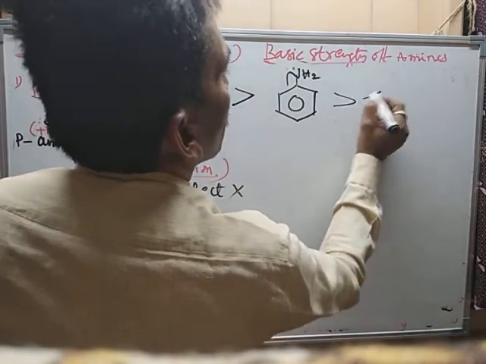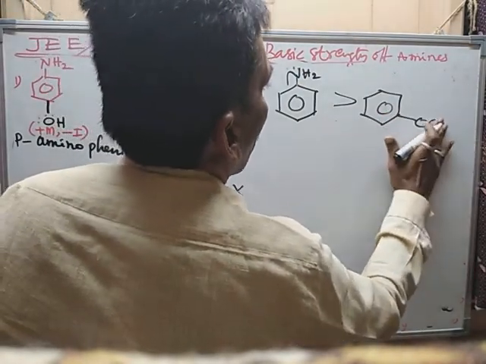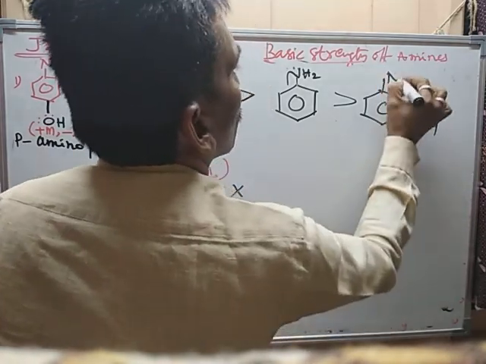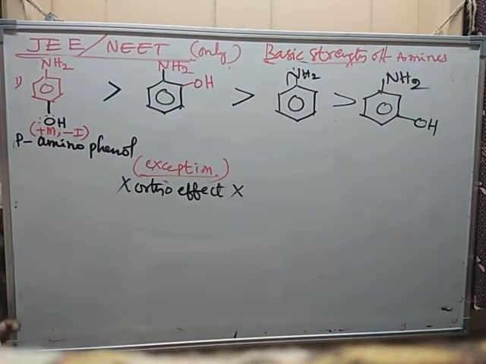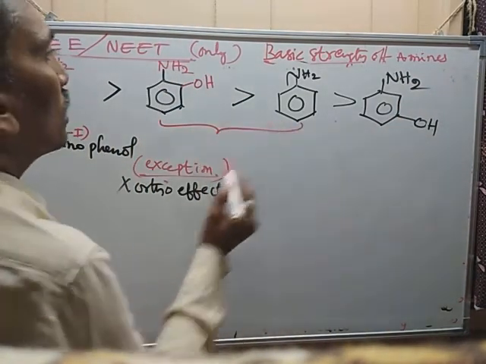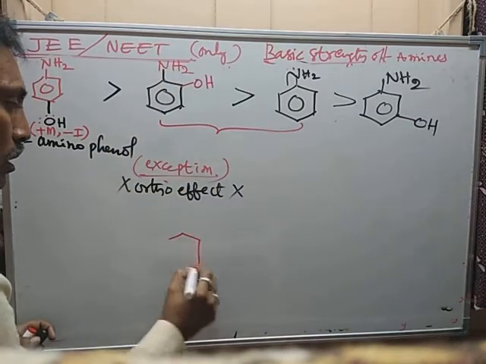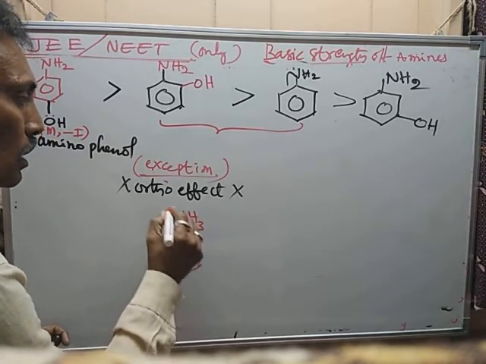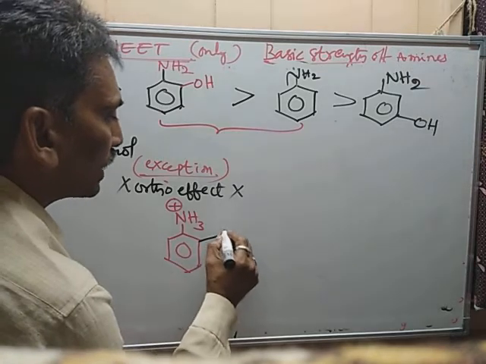And the last one is, why is the order changed from our expectations? Here this is changed. The answer is this anilinium ion, NH3 plus, and the ortho group has a special effect.